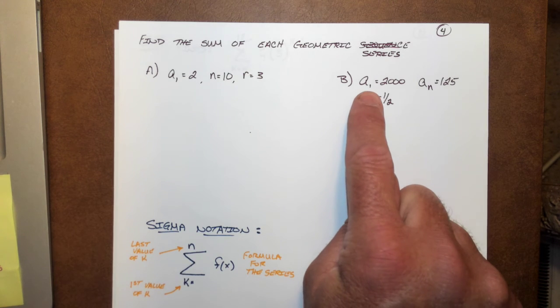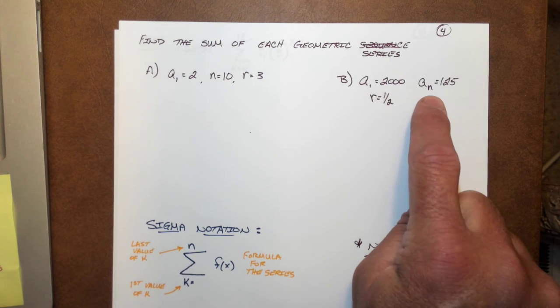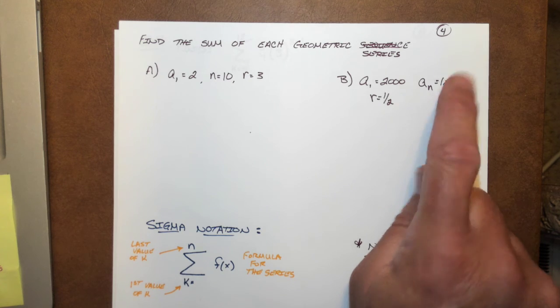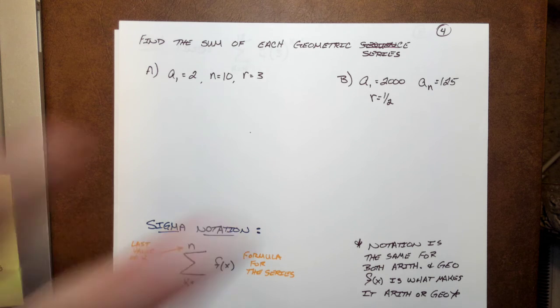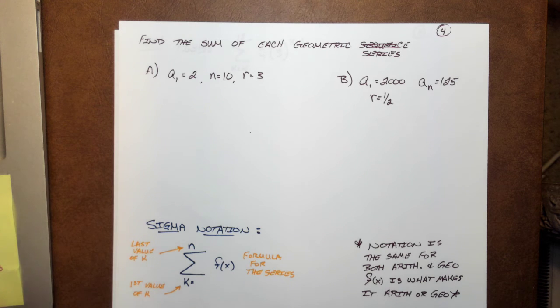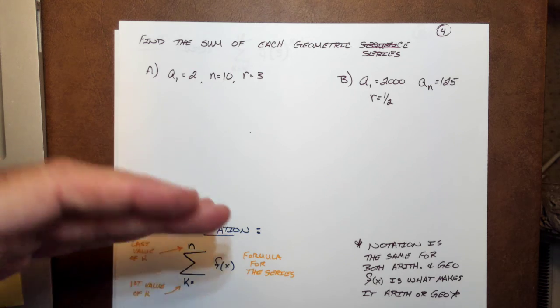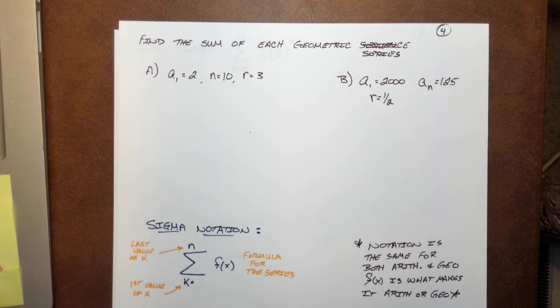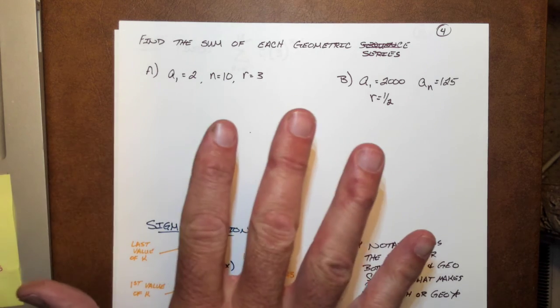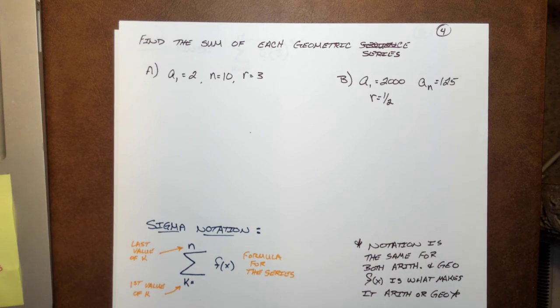I'm going to give you first term 2,000, a sub n now, 125, and r is equal to 1/2. So I've given you those. Put pause on here. Go through and work through these. I'm going to do a dramatic pause, but I'm going to put the rest of my notes in here as well. I'll have the answers to those as I follow through. But again, instead of just sitting here listening all the time, pause it, go work on it, and see if you come up with the right answers.